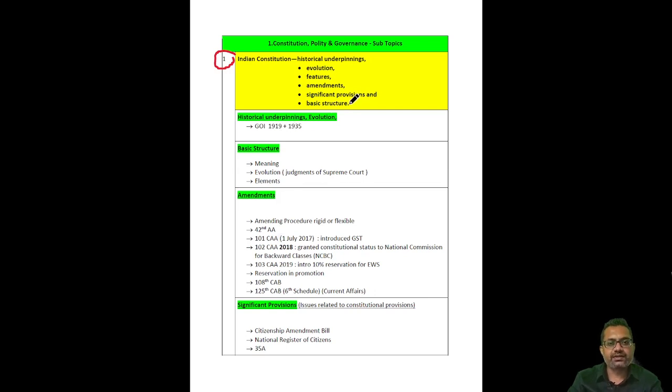Then there is another subtopic which is basic structure. If you expand the basic structure, in this you have to read meaning, evolution and elements. Then there are amendments. So this is how we have expanded the whole syllabus into subtopics.